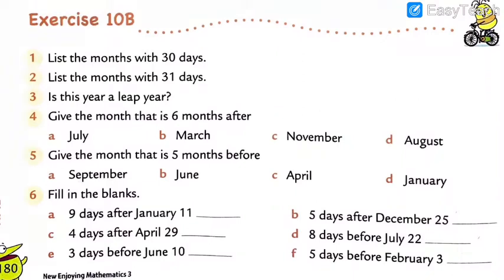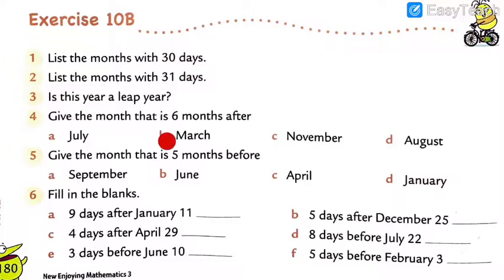As we know, you have to make the list of months with 30 days. In which month, how many days will come?